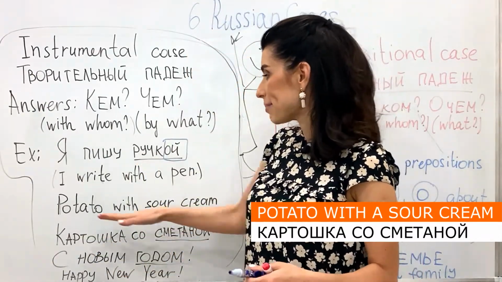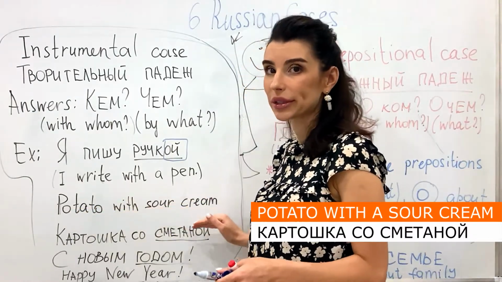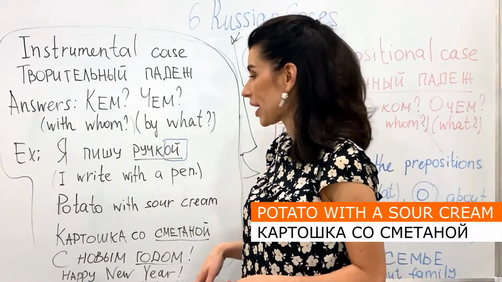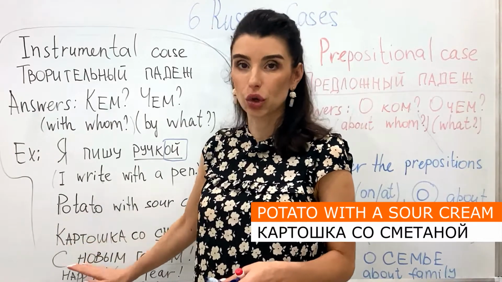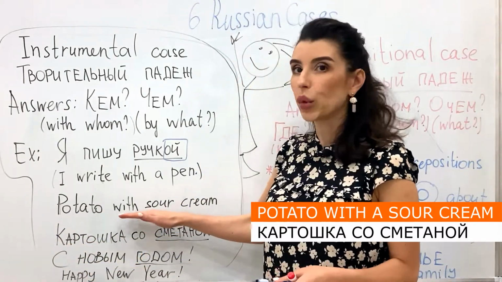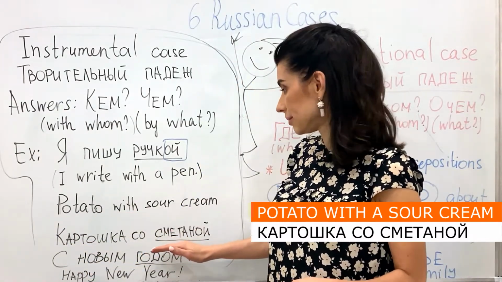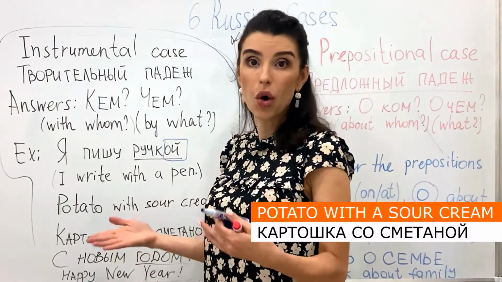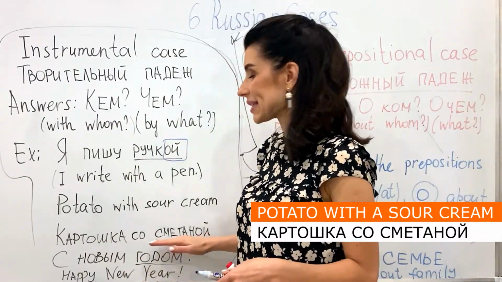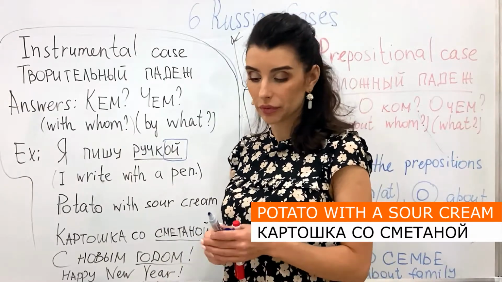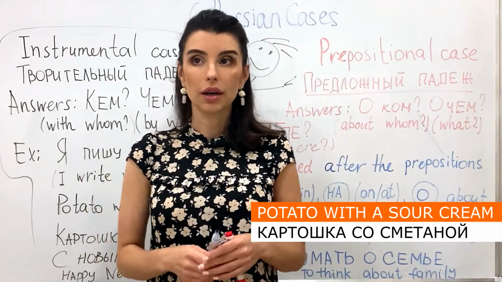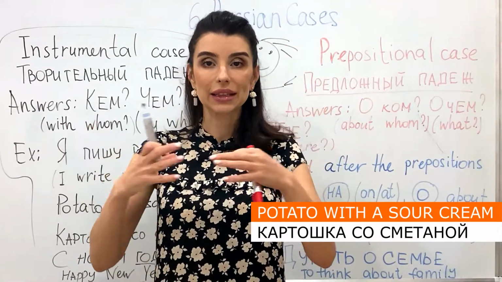So let's say potato with a sour cream, with a smetana. Potato, картошка, with с, or so we can say, сметаной.